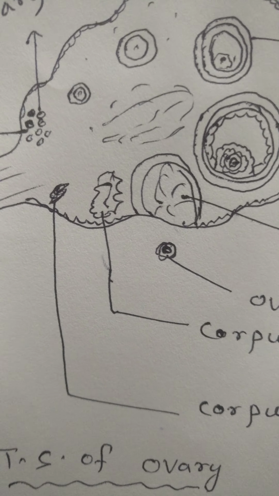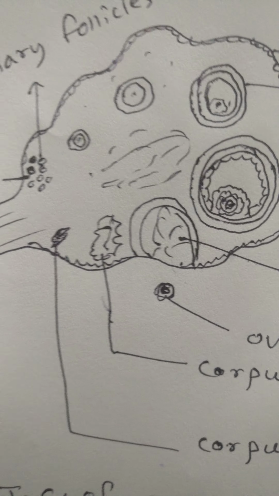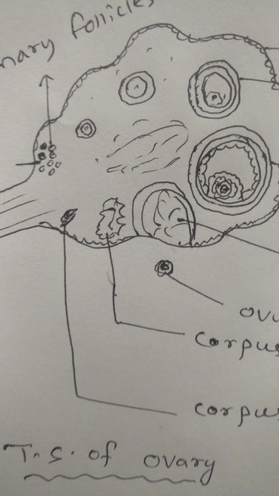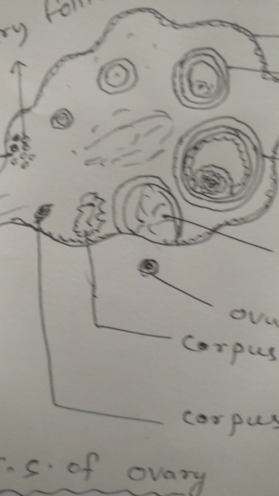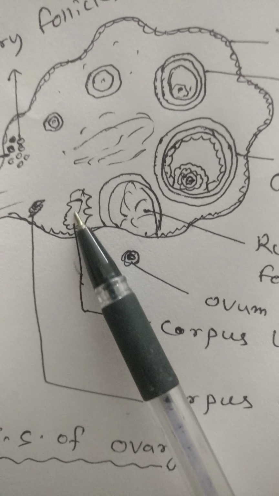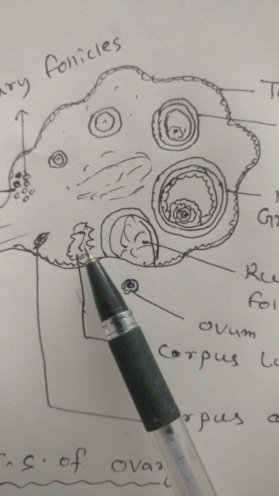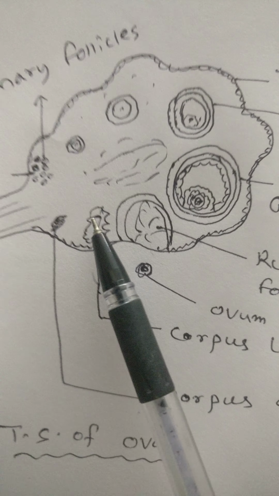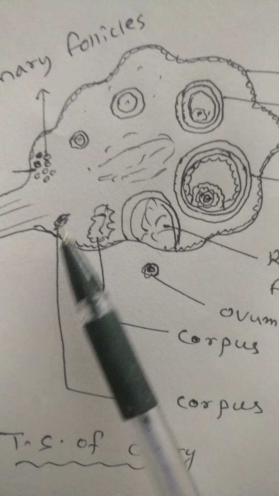The corpus luteum is a yellow colored gland that secretes hormones called progesterone hormone and a small amount of estrogen hormone, and some amount of relaxin hormone. The progesterone hormone helps to maintain the pregnancy. If there is no fertilization and no pregnancy, then this structure corpus luteum is degenerated to become corpus albicans. This is corpus albicans.